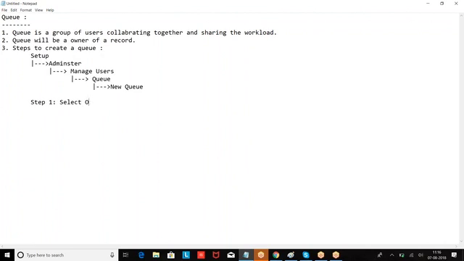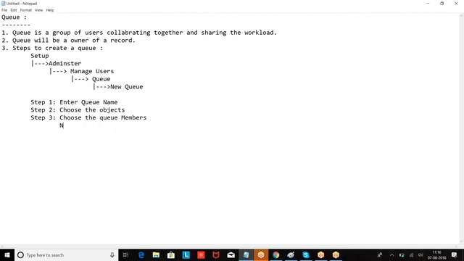Select the object. Enter the queue name, choose the objects. Then we have to choose the queue members.